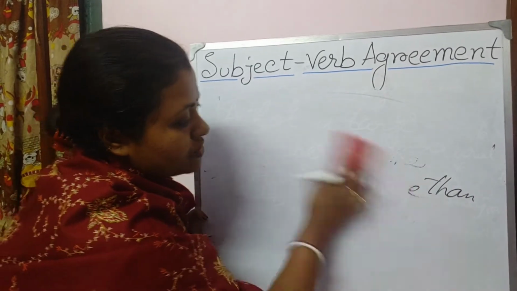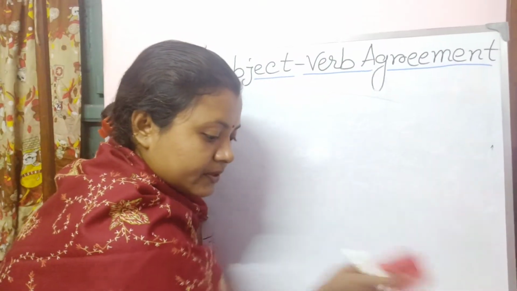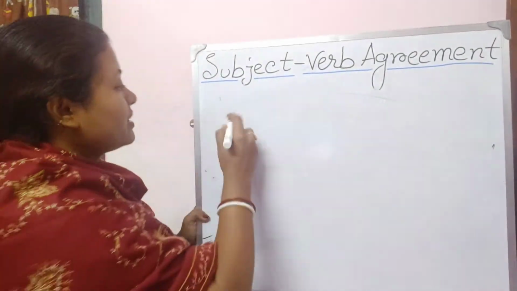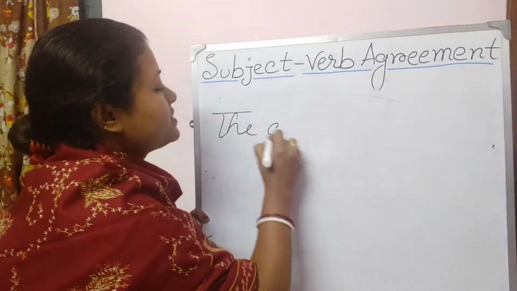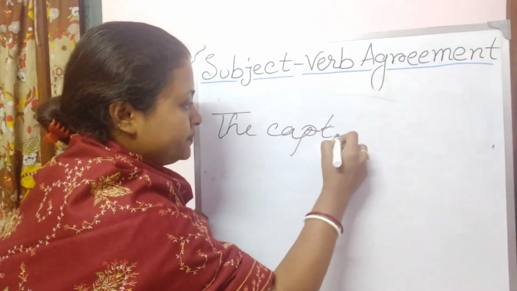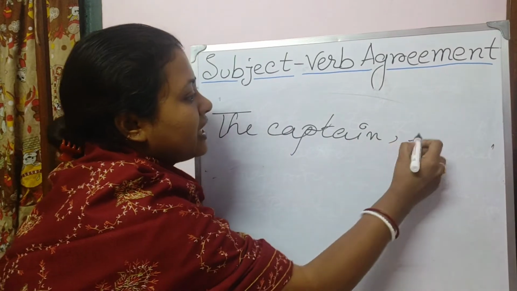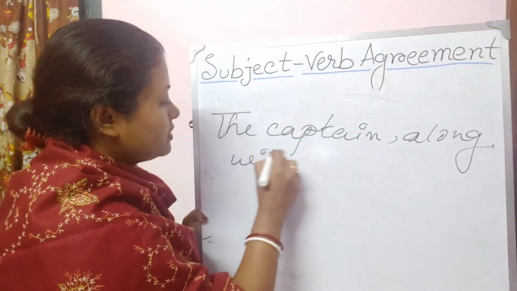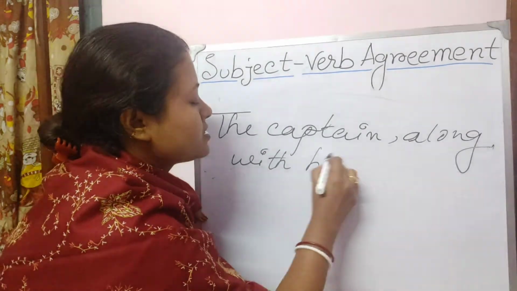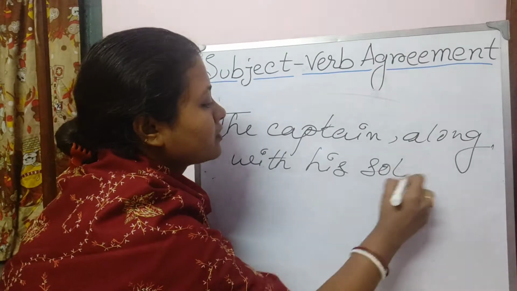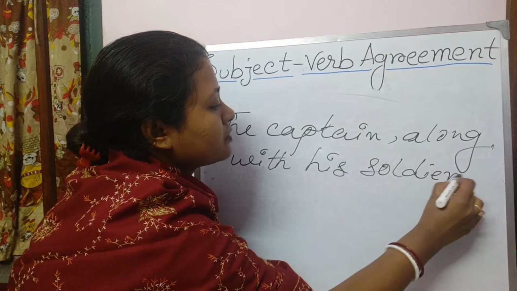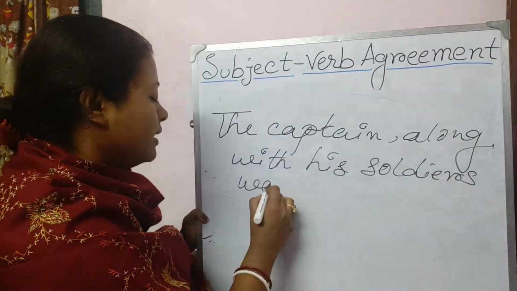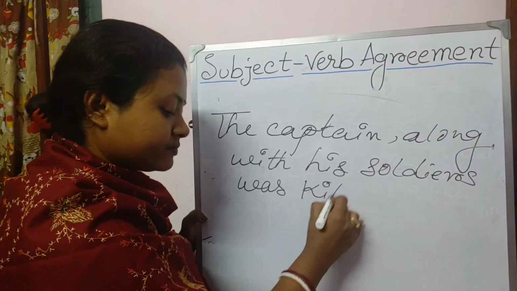Let me move on to the next example. The captain along with his soldiers was killed.